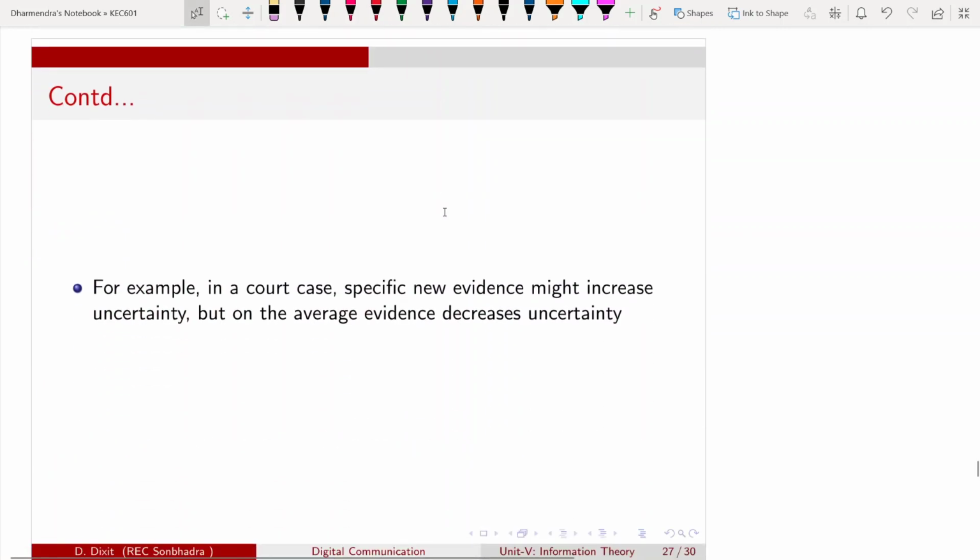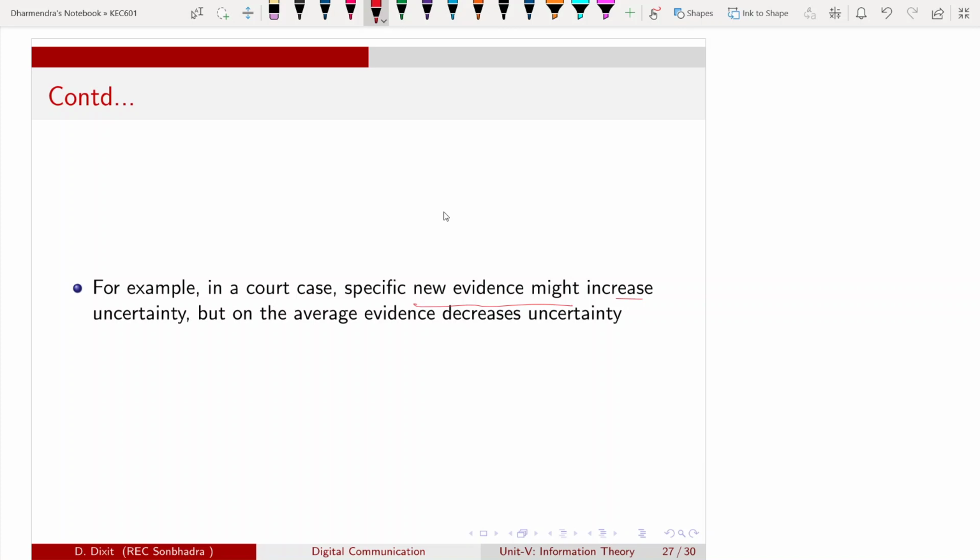With an example I will explain. In a court case, specific new evidence might increase the uncertainty. You have 10 pieces of evidence for a case. Now you are introducing a new evidence, the 11th evidence, that might increase the uncertainty of the result of the case, but overall that evidence will help to decrease, on average, the uncertainty of the result.